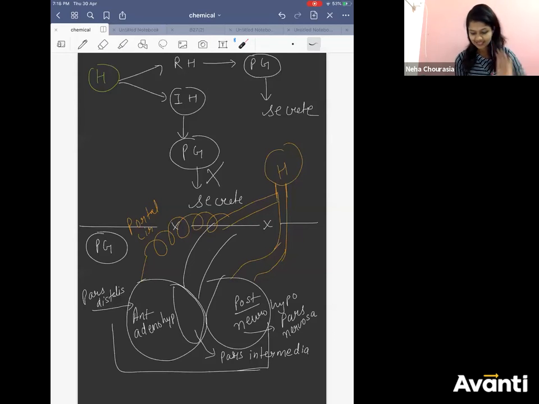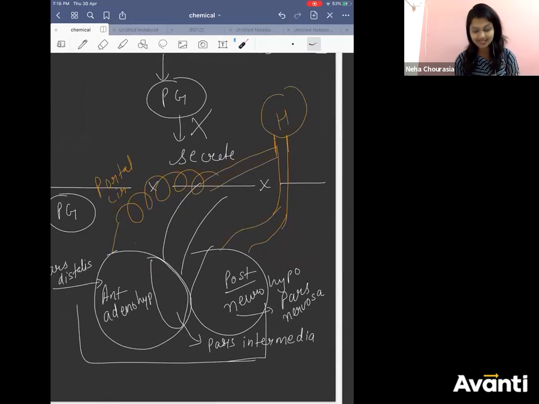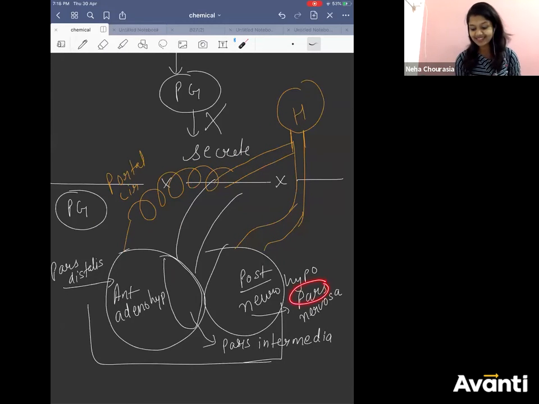Last class, when I was teaching, I kept saying pars distalis for the posterior pituitary. It's wrong, no? Your posterior pituitary is pars nervosa. That is why we say neurohypophysis, related to nervosa, nerve, neuro.